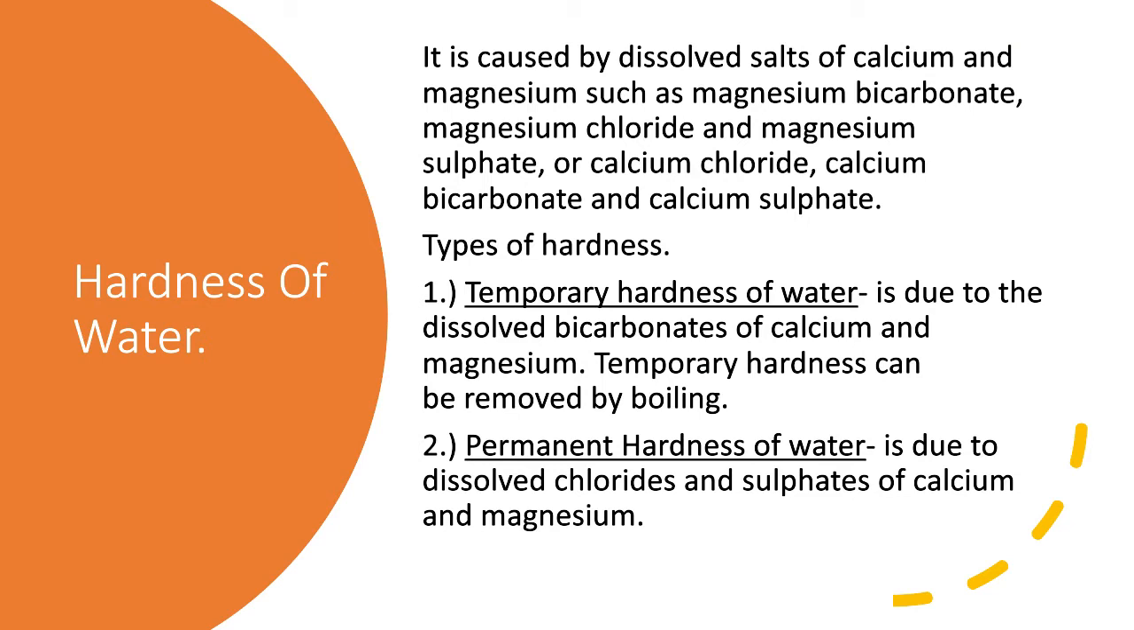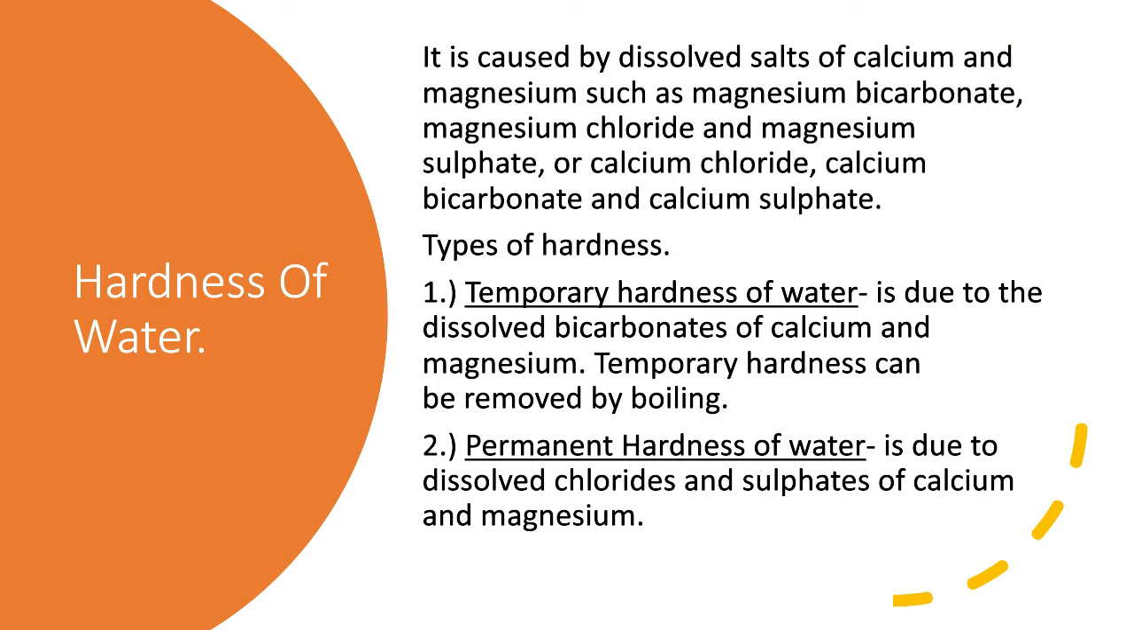It is because of the dissolved salts in water. Maybe magnesium chloride has dissolved, or magnesium sulfate has dissolved in it, or calcium chloride, or calcium bicarbonate and calcium sulfate. So if these salts are dissolved in water, it lends hardness to water. Now there are two types of hardness. One is temporary hardness and the second one is permanent hardness.